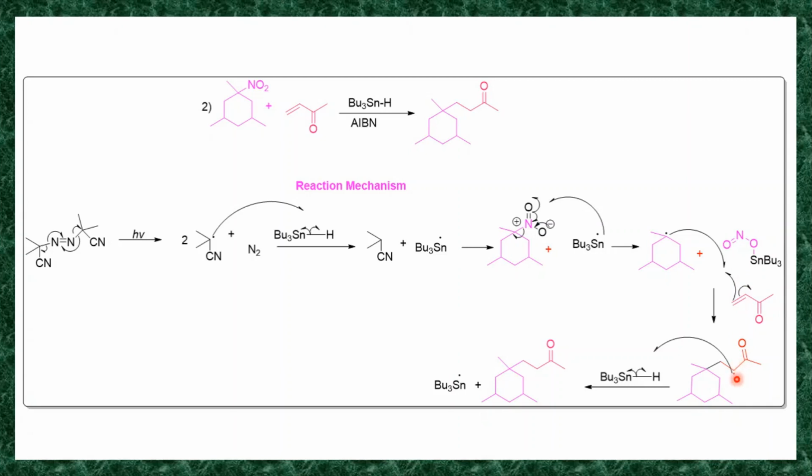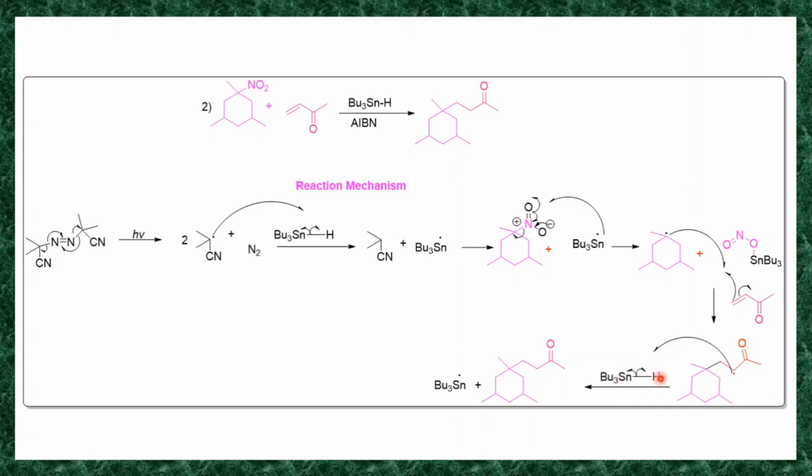In the next step, this CH2 radical will react with your tributyltin hydride. The homolysis of this tributyltin hydride takes place. It generates hydrogen radical and tributyltin radical.